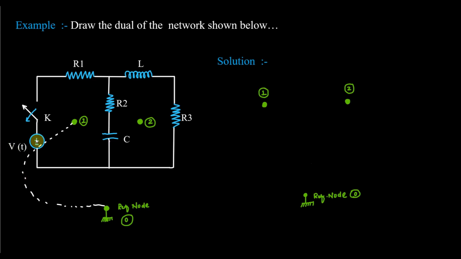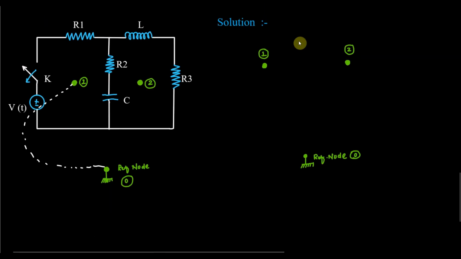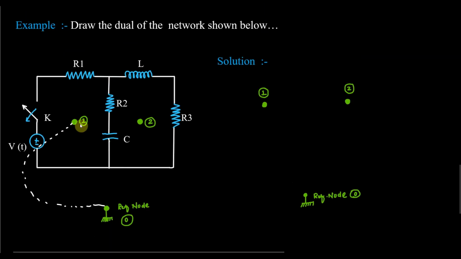Now this is the voltage source. And what is the dual of the voltage source? We have just seen that the dual of voltage source is current source. And you can see that this is connected between 1 and 0. So this is 1 and this is 0. So connect between this